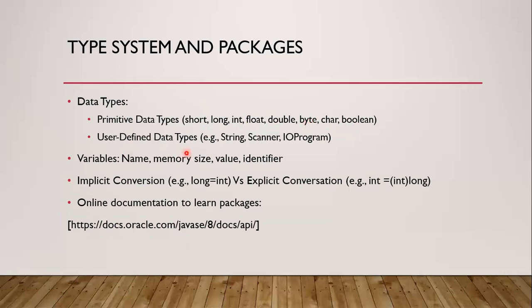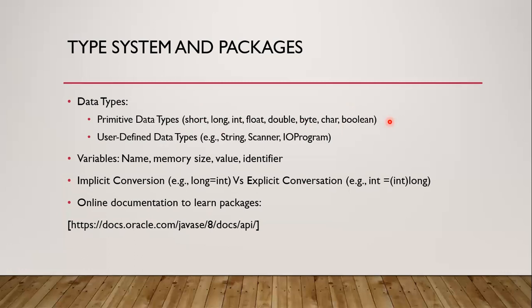User-defined data types are used if the programmer needs a bigger kind of type, needs to create a structure for bigger data. For example, for a student data type, we need to hold different information about the student: the name, the address, the age, the date of birth. So we can create a student data type.